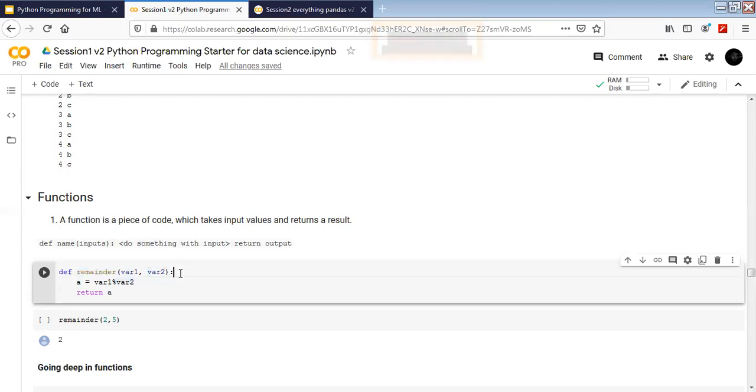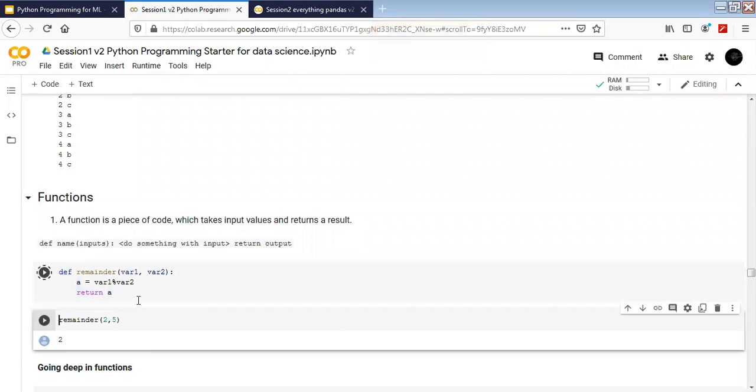And then I will use the colon to get into the function's definition. Here I'm writing that I want a to be assigned as variable 1 percent sign variable 2. What this gives us is the remainder of variable 1 divided by variable 2. This value is going to be stored in a, and then we are going to return a, right? So this is how a function can be written.